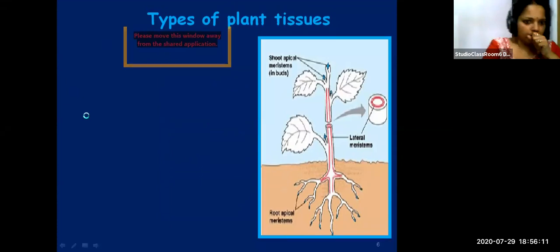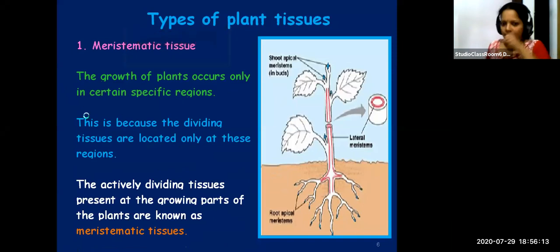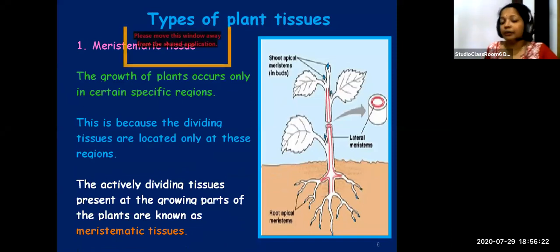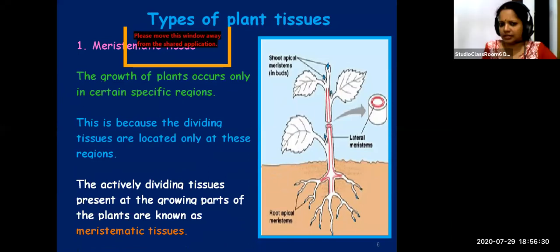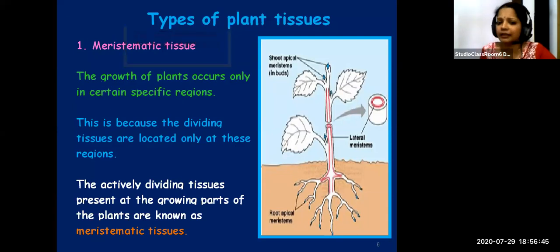We'll be starting with meristematic tissues. The growth of plants takes place in specific regions, as we learned in a previous class. In animals, the growth is uniform, whereas in plants it's limited to certain regions. The reason is that dividing tissues are present only at these regions. If it is asked why growth in plants takes place only in certain regions, you should say it is because the dividing tissues are present only at certain parts.